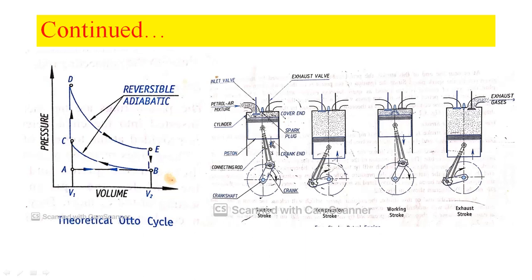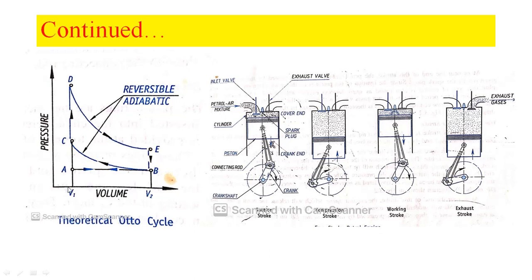When the piston travels from cover end to crank end, the volume of the engine cylinder increases. In this theoretical diagram, you can notice that when the piston is near the cover end, the volume of the cylinder is V1. When the piston travels to the crank end, the volume increases, shown as V2. So that is the increase in volume from V1 to V2.